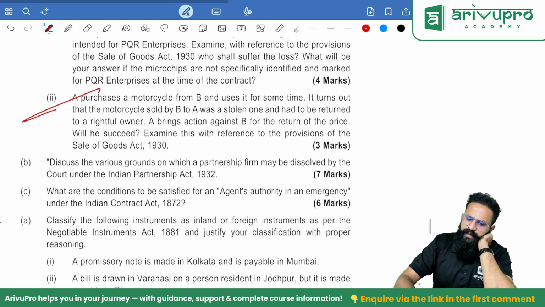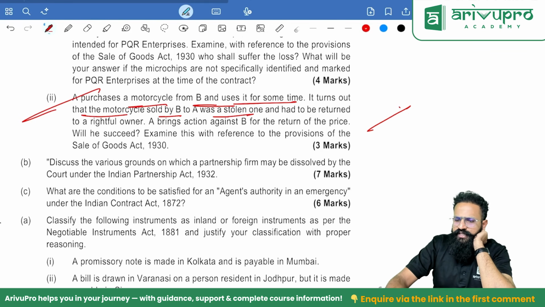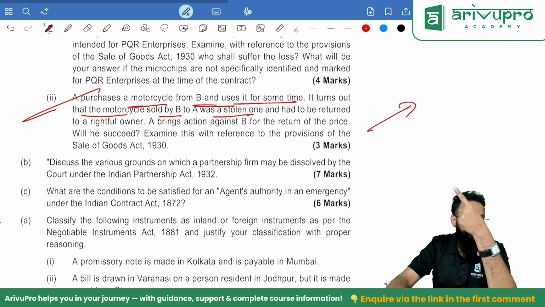Okay, A purchases a motorcycle from B and uses it for some time. It turns out that the motorcycle sold by B to A was stolen. What will you do? I need to return the goods. I need to take back the money. Implied condition as to the title.